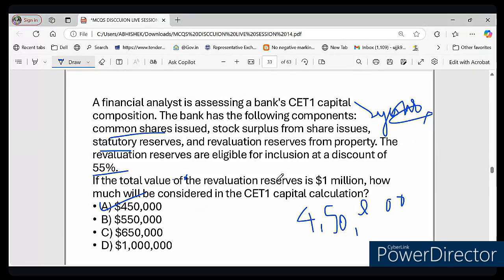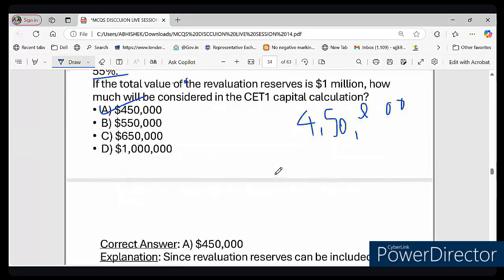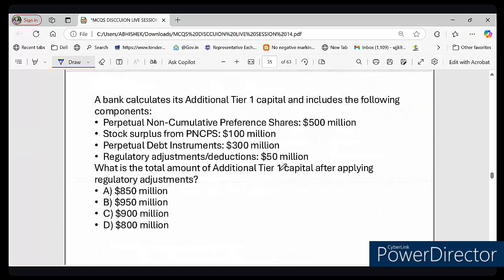Now let's see the next question. This is another numerical type question. Please try answering it. This question is regarding AT1 capital. Till now we have discussed CET1. Now let's move to the AT1 capital. So you can think of a bank's capital as different layers of safety net: CET1, AT1, Tier 2. So the question says that a bank includes the following in the AT1 capital.